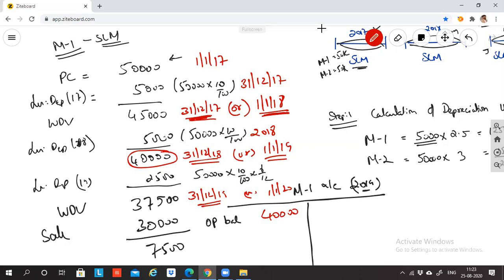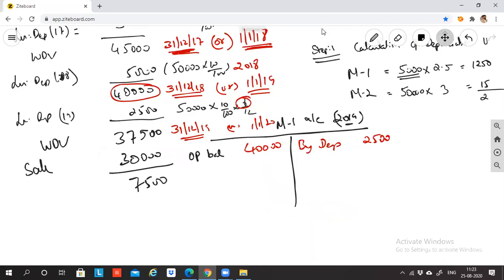Out of this 40,000, how many months have I used the machinery in 2019? I've used it for 6 months. So depreciation will be how much? 6,000 rupees? Sorry, 2,500 rupees. Correct? Yes, sir.